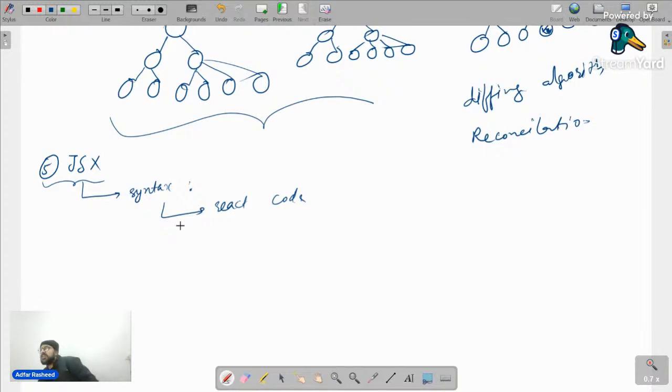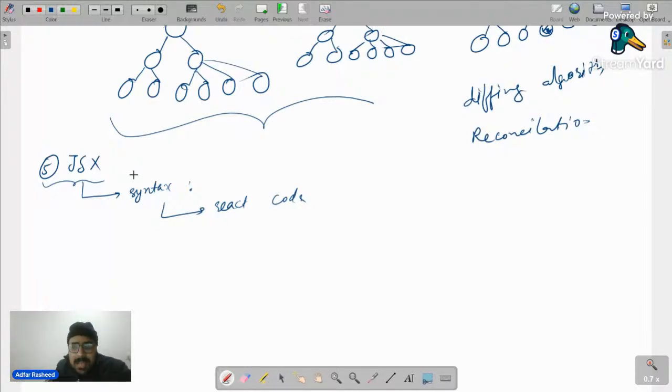There is a special syntax that we use in React. It's called JSX, JavaScript extension. You can understand that with the help of this extension, we are able to write our React code. But what is it exactly? It is simply a makeover that we do on HTML and include JavaScript in it. Or it's a makeover on JavaScript where we include HTML.